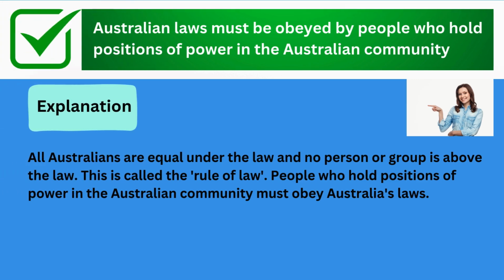The correct answer is Option C. Explanation: all Australians are equal under the law and no person or group is above the law. This is called the rule of law. People who hold positions of power in the Australian community must obey Australia's laws.